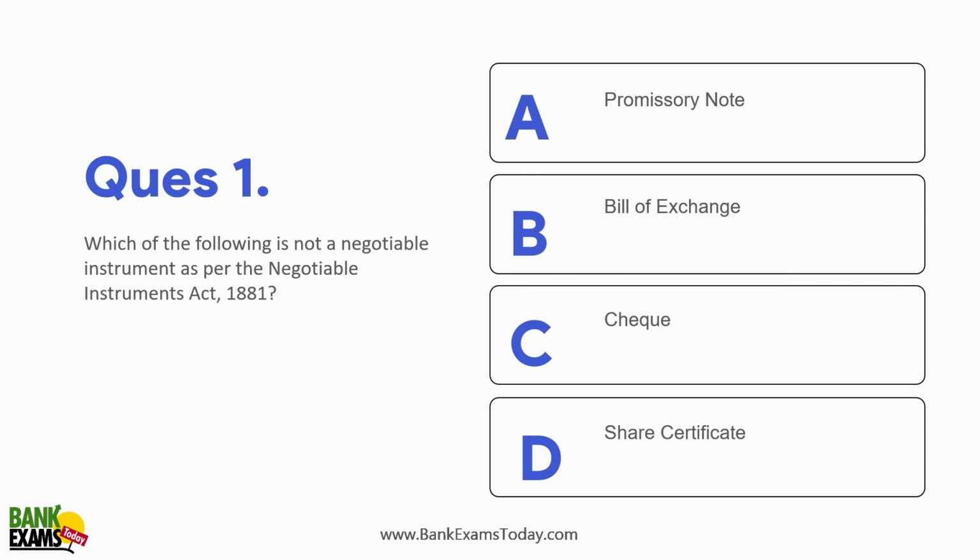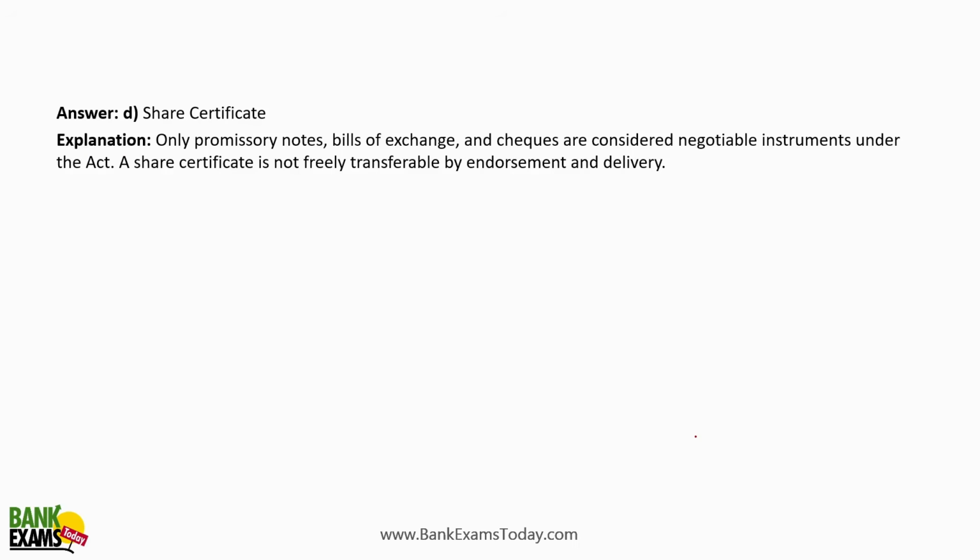Which of the following is not a negotiable instrument as per the Negotiable Instruments Act 1881? Promissory note, bill of exchange, a check, or a share certificate. A share certificate is not a negotiable instrument. According to the Negotiable Instruments Act, there are only 3 kinds of negotiable instruments: promissory notes, bills of exchange, and checks. These 3 are considered negotiable instruments. A share certificate is not freely transferable by endorsement and delivery.